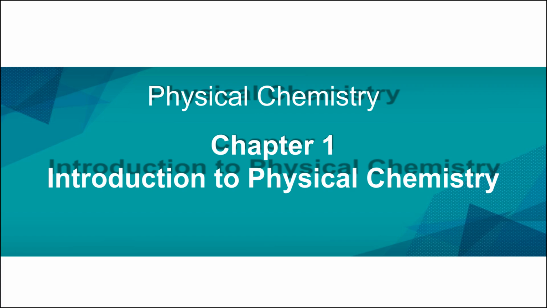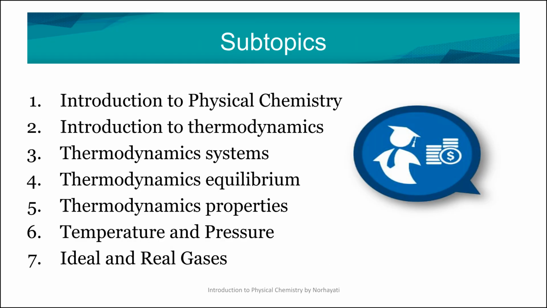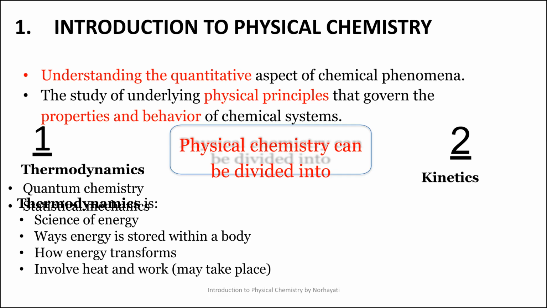Welcome to Chapter 1, an introduction to physical chemistry. We will explore the fundamental physical principles governing chemical systems. The aims of this video are to explain the physical principles governing chemical systems and describe the 4 areas of physical chemistry. This video will cover an introduction to physical chemistry, thermodynamics, its systems, equilibrium, properties, temperature, pressure, and ideal and real gases. Physical chemistry studies the quantitative aspects of chemical phenomena.